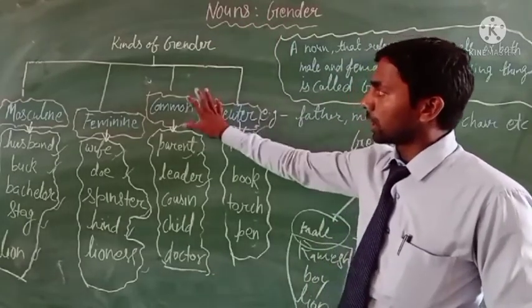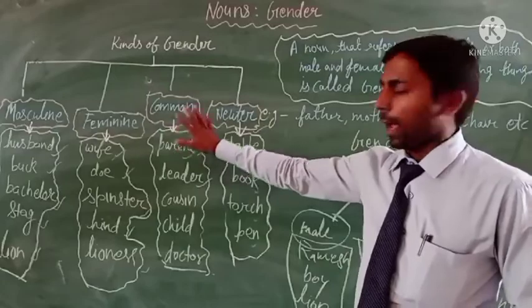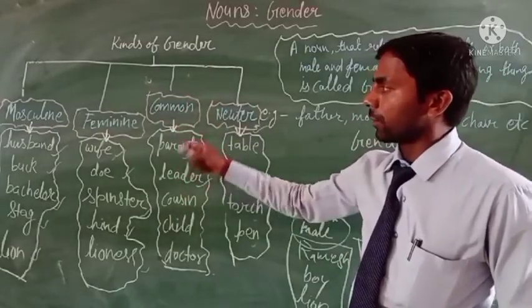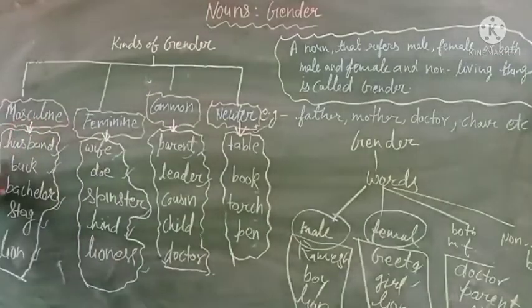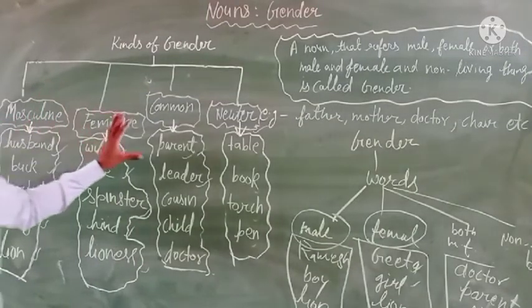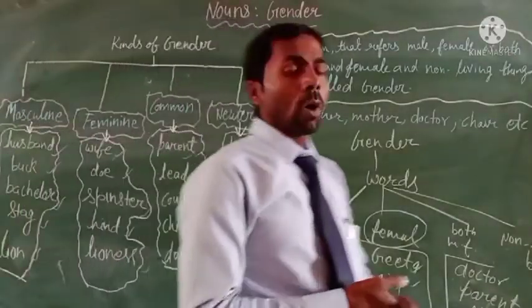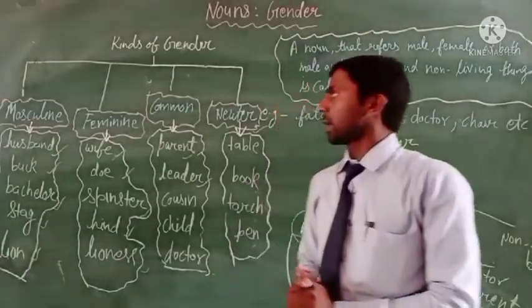And this gender is divided into four parts. And how can we define it? We have told you in this video, and this is the example of the gender, and you have to complete your whole exercise of the books.